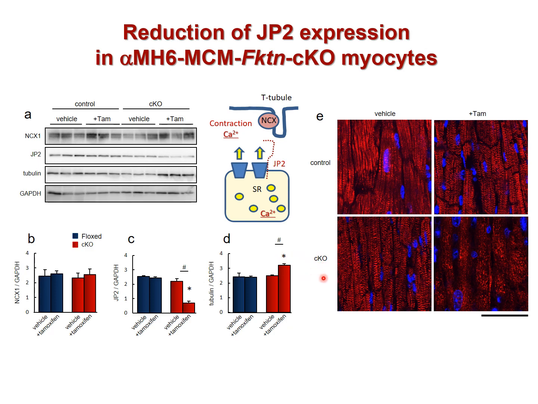Moreover, the distribution of JP2 was altered in CKO hearts. Therefore, we hypothesize that microtubule densification and JP2 redistribution may be associated with the cardiomyocyte contractile defects via T-tubule remodeling in tamoxifen-treated CKO hearts.